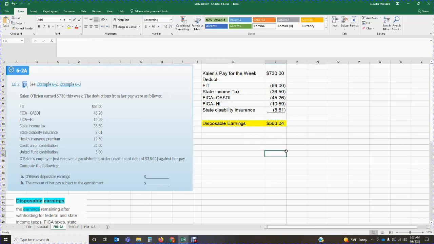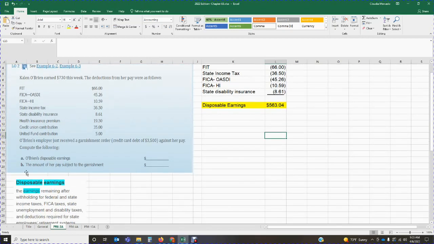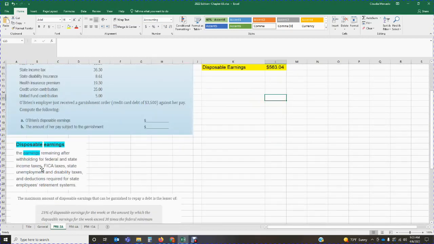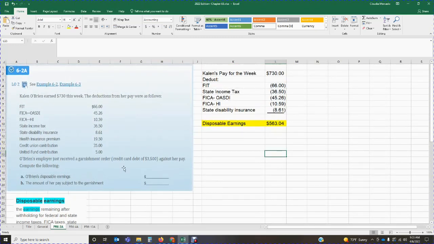These are my earnings after I have deducted all of the taxes that we have to pay. There is no way around paying those specific taxes for this specific employee. There could be additional ones. Remember the list, and make sure that you refer to it: unemployment taxes, disability, and deductions required for employees' retirement systems. So we go through the list.